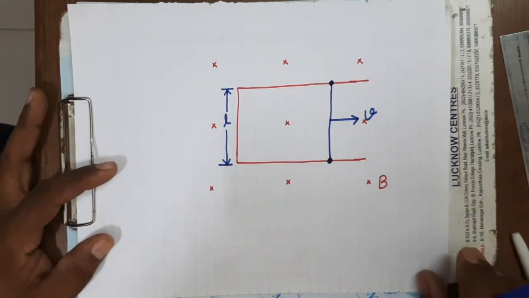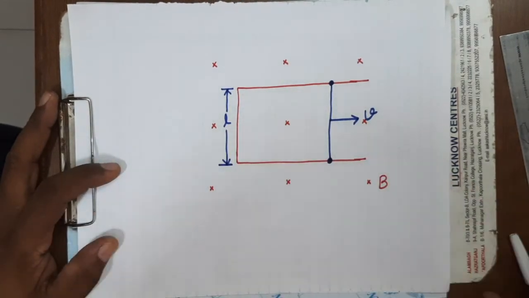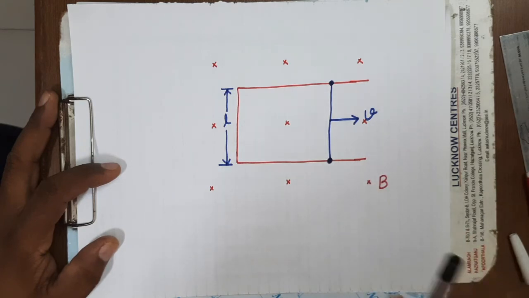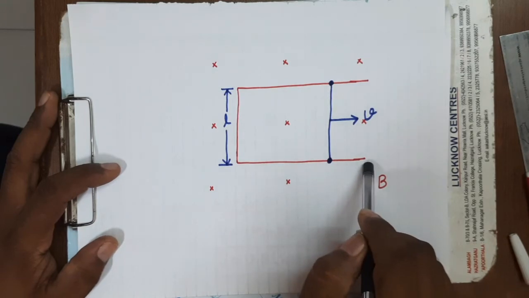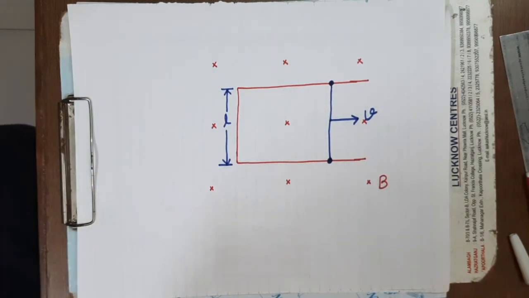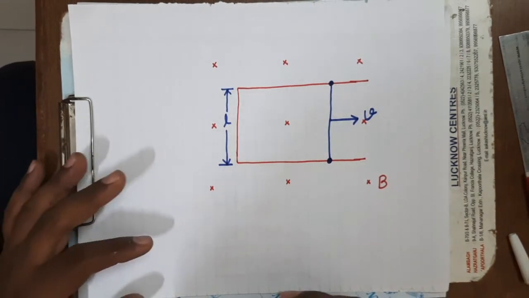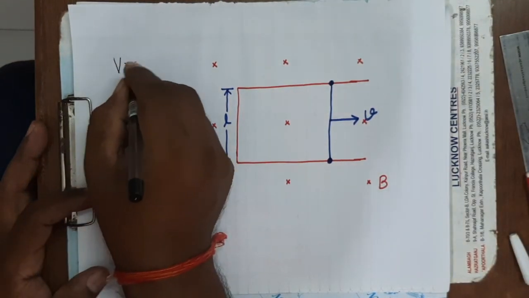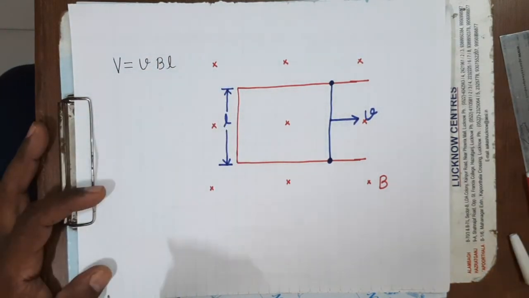It's clear? So see here, you can write that. Let us assume a conductor of length L and having the resistance R is resting on the two arms of a U-shaped frame, which is situated horizontally in a uniform magnetic field region, which is acting normal to the plane of the U-shaped frame. It's clear? So that you can write. So what will be the induced EMF here? Induced EMF will be vBL. This will be the induced EMF.